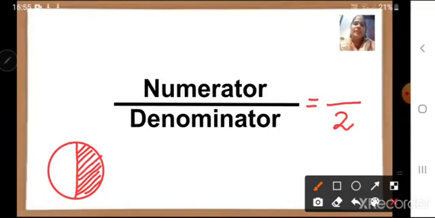So how many parts are shaded? Only one part is shaded, correct? So 1 will be written in the numerator. So this part is your half, correct? And the other part also will be half, which is written as 1 upon 2. So your 1 is your numerator and 2 is your denominator.